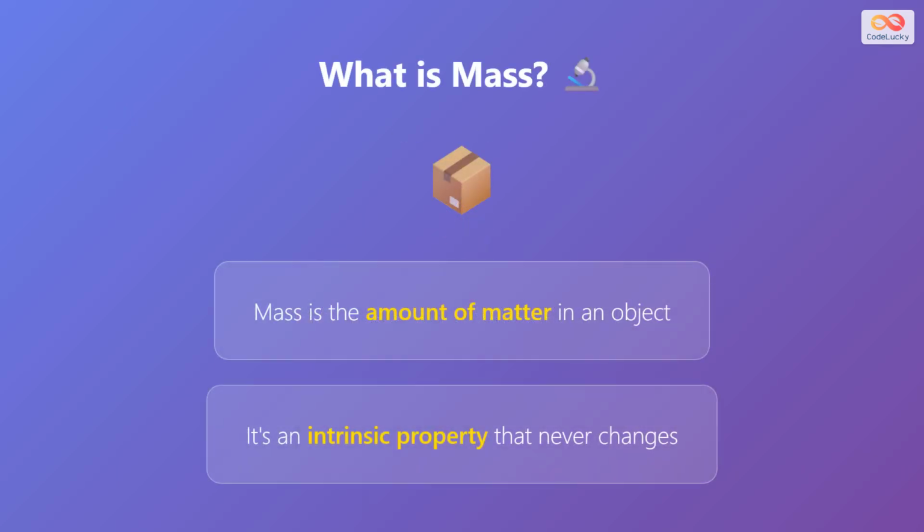Let's start with mass. Mass is the amount of matter in an object. Think of it as how much stuff makes up that object. It's an intrinsic property, meaning it belongs to the object itself and never changes. Whether you're on Earth, the Moon, or floating in deep space, the mass of an object remains exactly the same. It's a fundamental characteristic of matter.